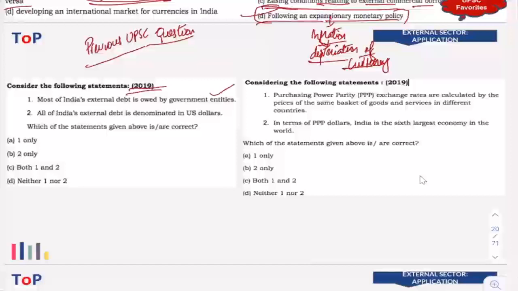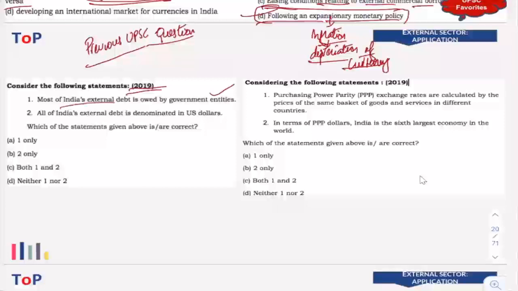Because sometimes you can see that some of the options in the previous year question papers will come as a question in the upcoming prelims. So earlier, external debt was actually part of an option. So all these options have the possibility of turning out to become questions in the upcoming years. So that is also necessary.